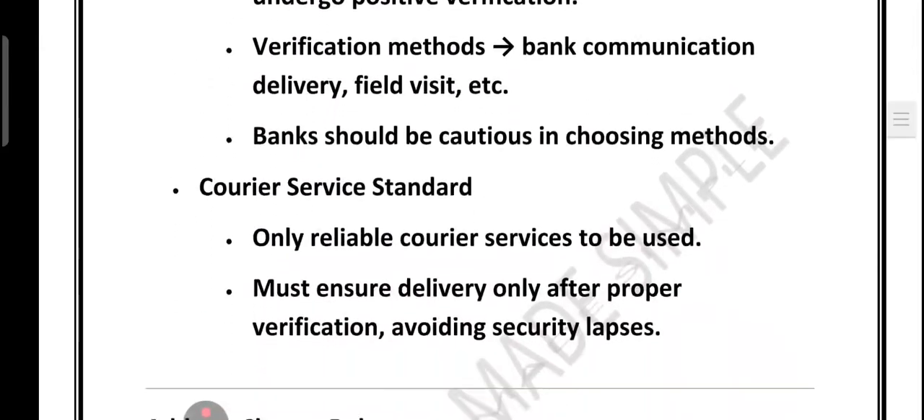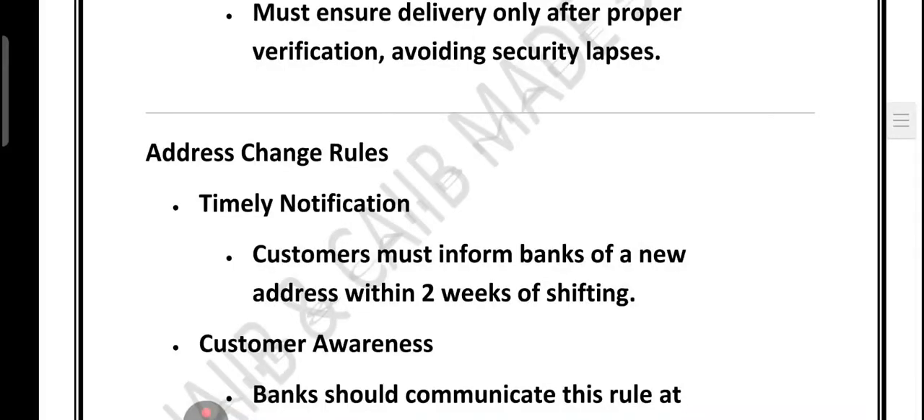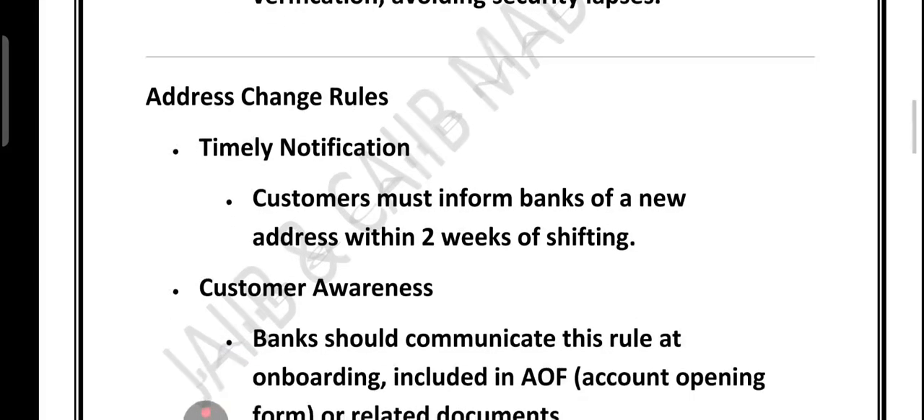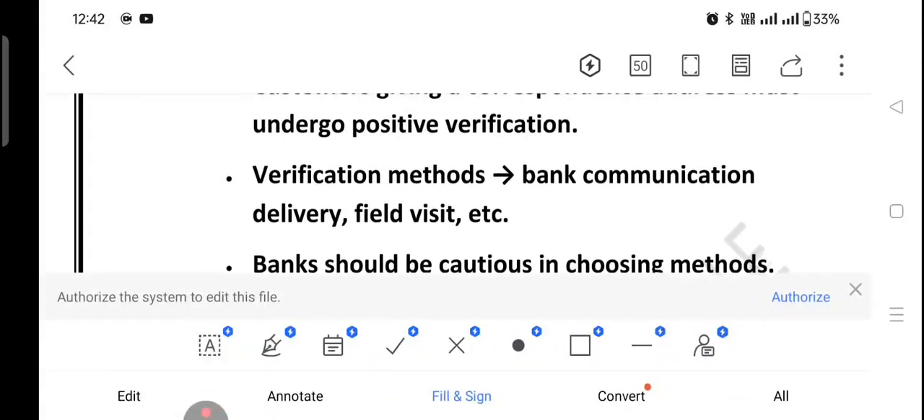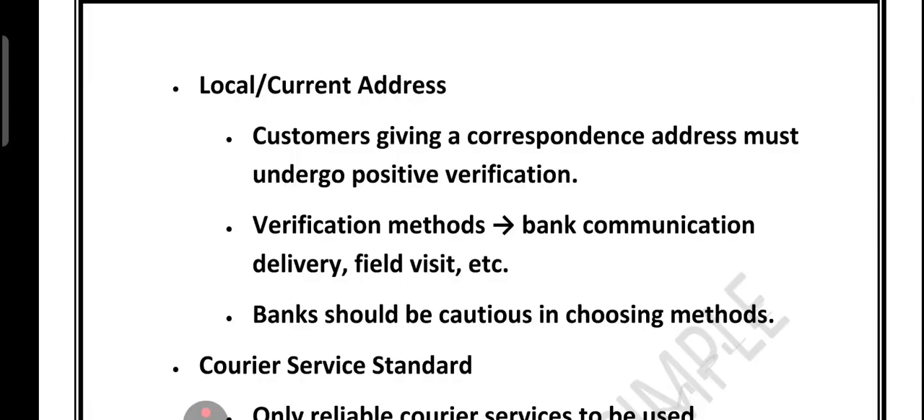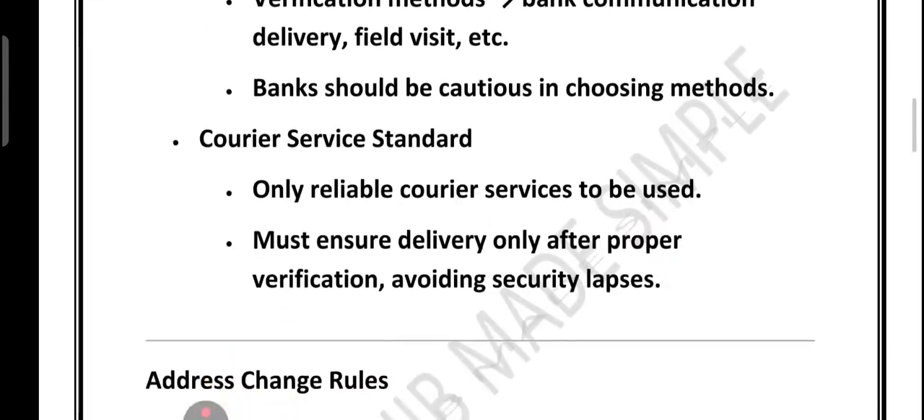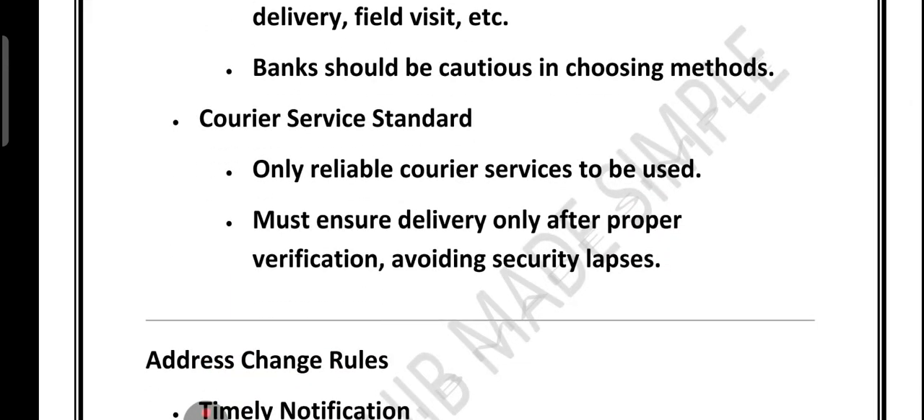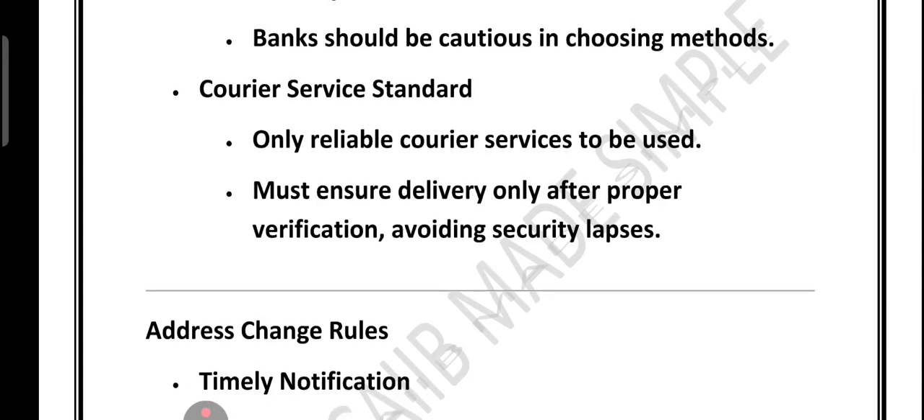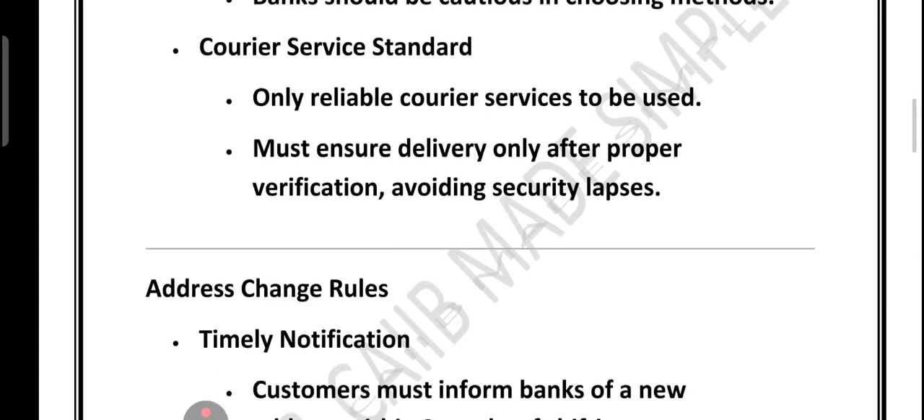Now, I hope this is clear. Now the address change rule, very, very important. If there is a local or current address, as you can see, we are talking about the address change rule. A customer providing a correspondence address must have it positively verified. Verification can be done through bank communication delivery, field visit or other reliable method. Banks need to be careful in choosing the verification method. If you look at the courier service standard, only a reliable courier service should be used. Delivery must be ensured after proper verification to avoid any security issue.